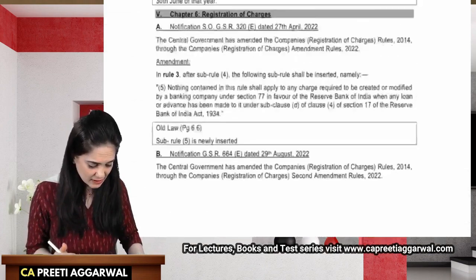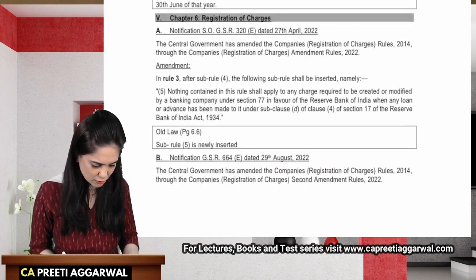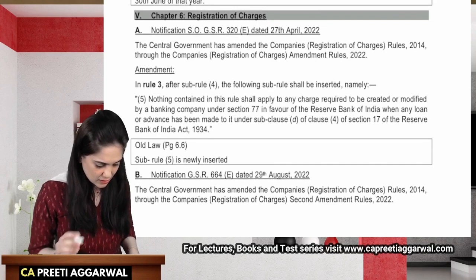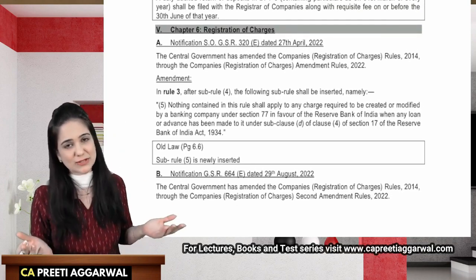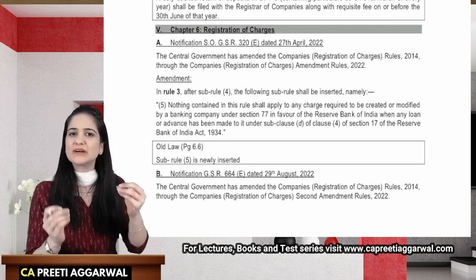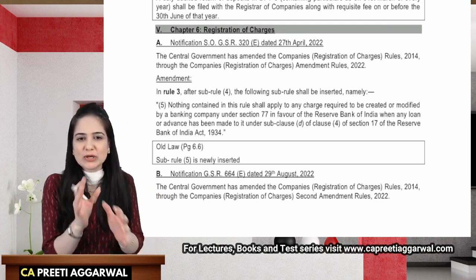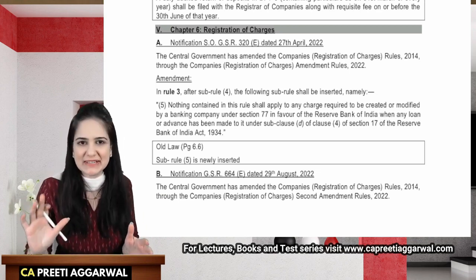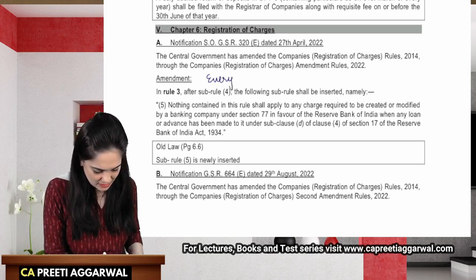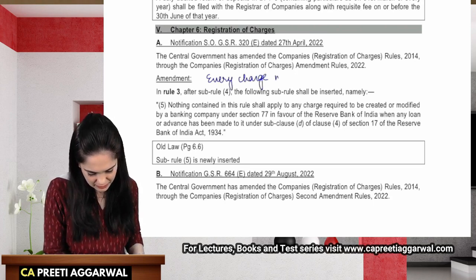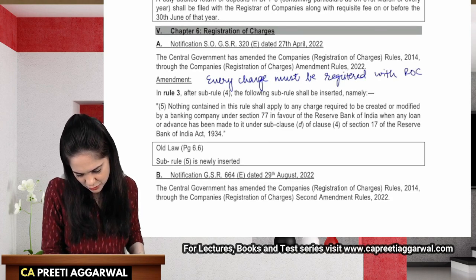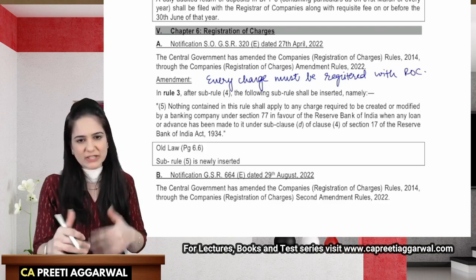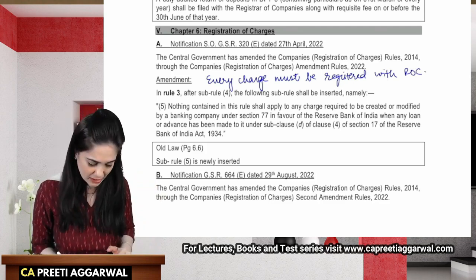The next amendment is in the chapter registration of charges. Now, you know that every charge has to be registered. Yes or no? Company will have to register every charge. So I'll just write it over here because the entire explanation is based on that sentence. Every charge must be registered with ROC. So we fill form CHG1 for registration of charge. Every charge has to be registered.